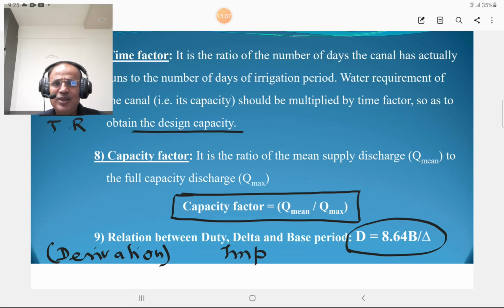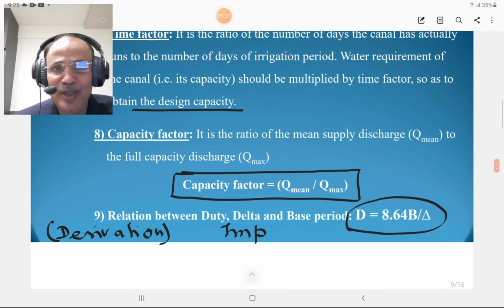And there is one relation between duty, delta and base period, and that relationship is D, that is duty, is equal to 8.64 B divided by delta. It is derived in various books, and that derivation is also important, but I am not going to derive it here. But you must remember this relationship to solve some numerical problems. The relationship D is equal to 8.64 B upon delta is very important.